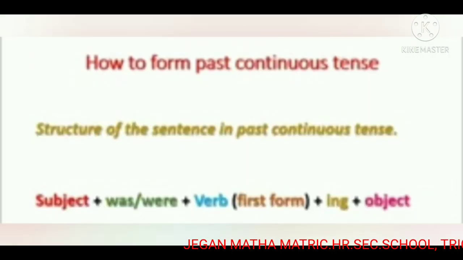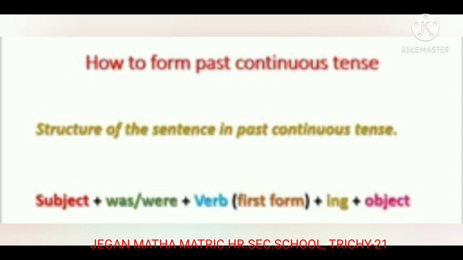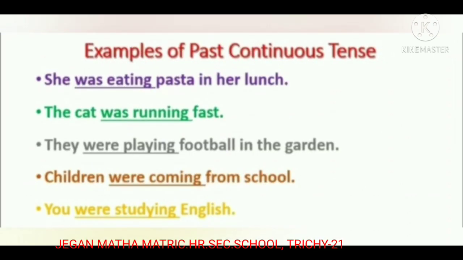How to form the past continuous tense? So we have a rule. Structure of sentences in past continuous tense: subject plus was or were plus verb, the first form plus ing, plus object.